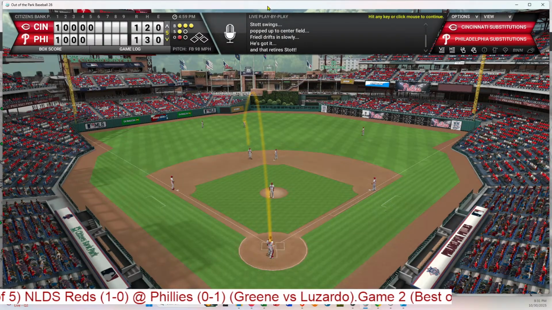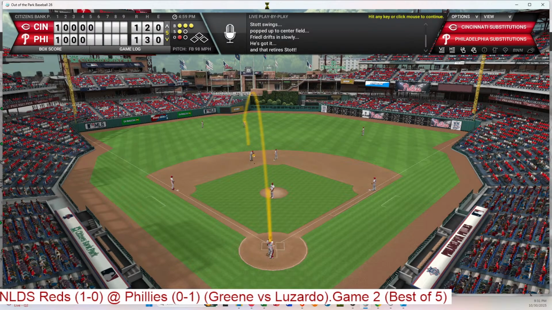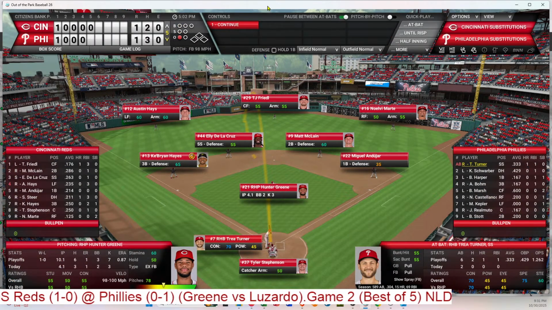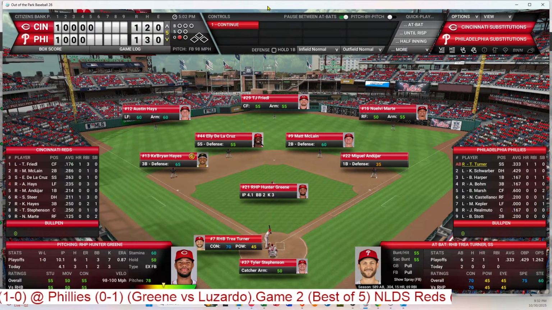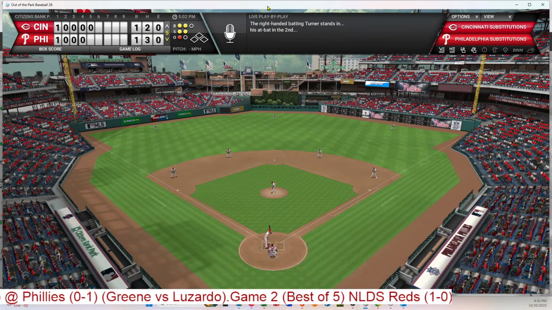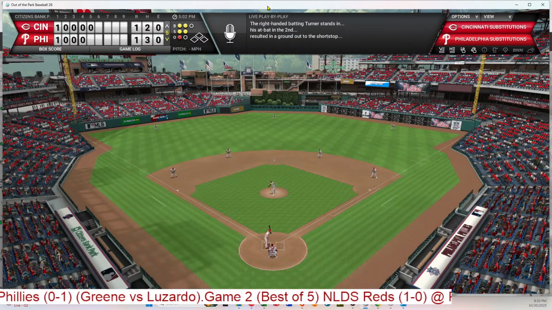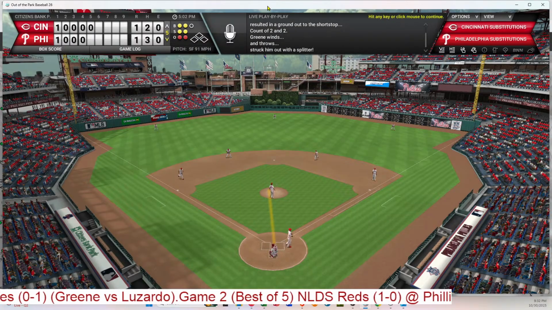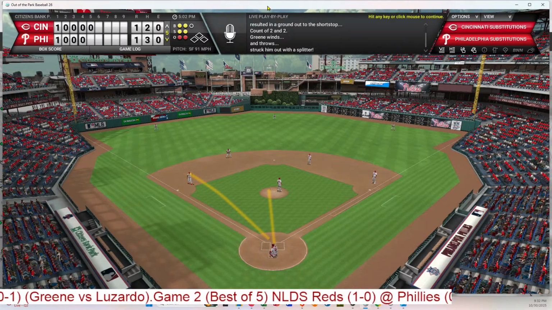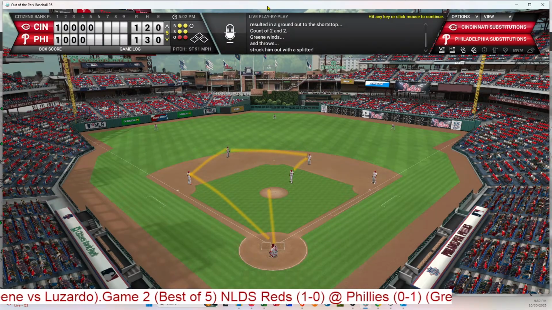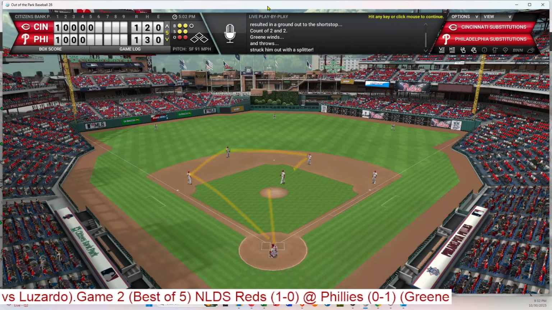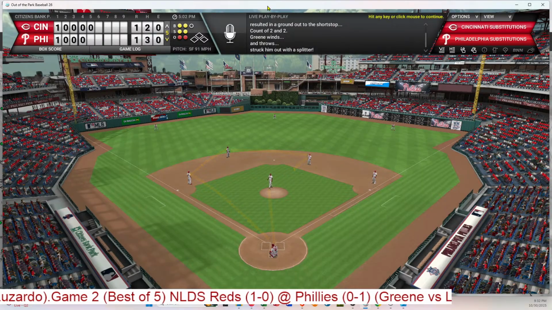Who's going to break this game open first? As Turner steps in, 0 for 2. He's grounded out and flied out. 2 balls, 2 strikes to Turner. And a strike 3 on a splitter. Oh, that's what SF stands for. I didn't know what SF stood for when it said the pitch. So now I do. A splitter.